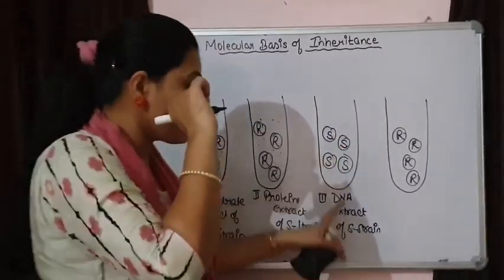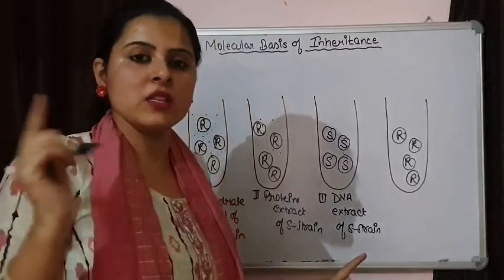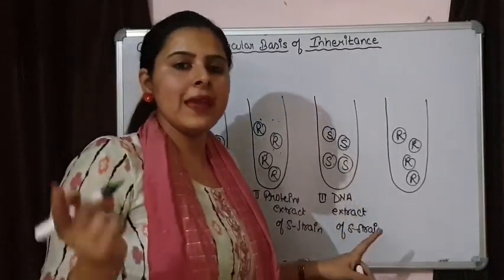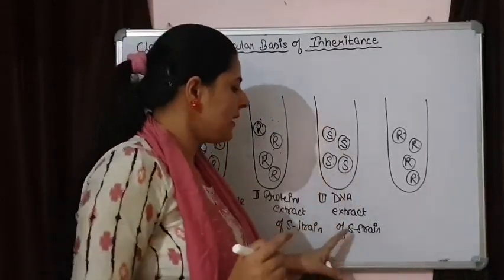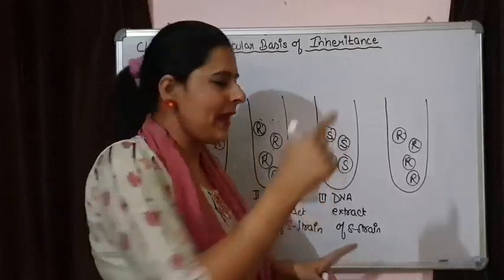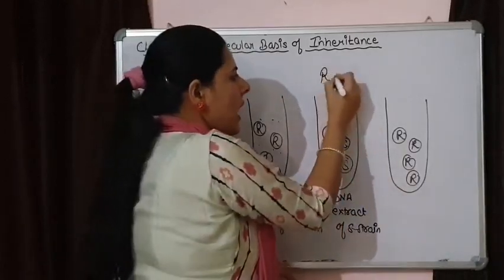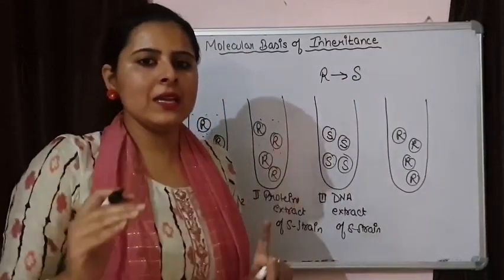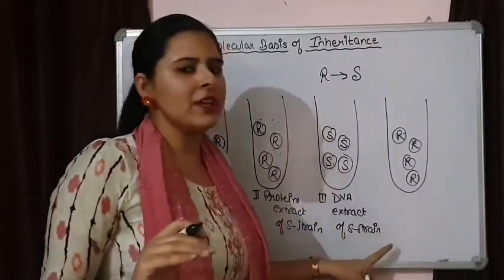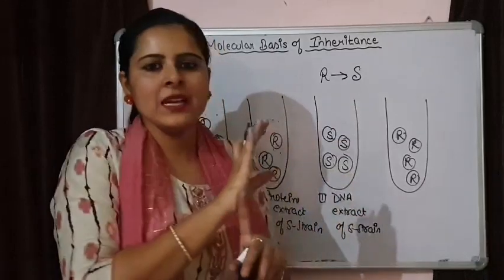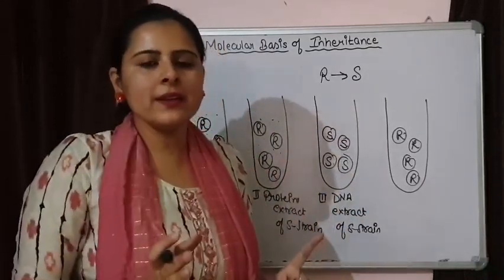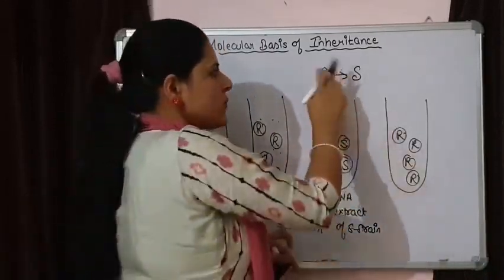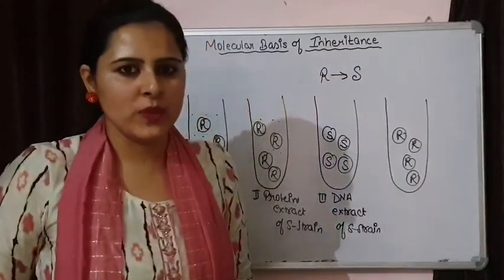So that showed that DNA is the transforming agent coming from the heat killed S strain, and it is transforming the R strain into S strain. When we heat kill an S strain, DNA is not damaged. It is still intact and it is responsible for the transformation.